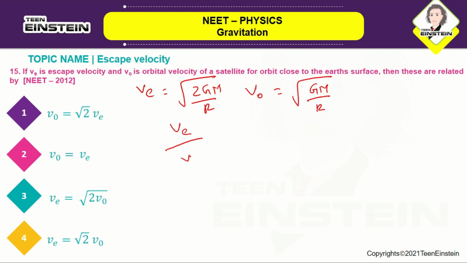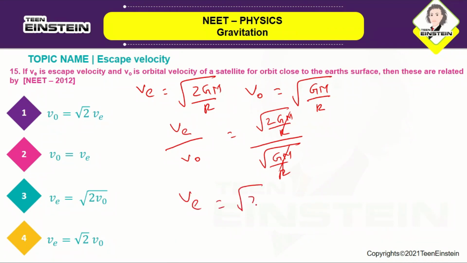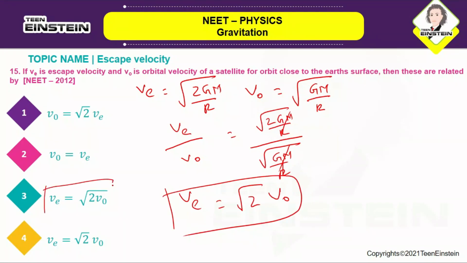So ve by v0 is equal to root of 2GM by R divided by root of GM by R. So this will get cancelled, and ve will become root 2 v0. Okay, so it's also a very simple problem. The correct answer is option number 3, ve is equal to root 2 v0. Okay, sorry, not this one, this one, root 2 v0. So the correct answer is option number 4.